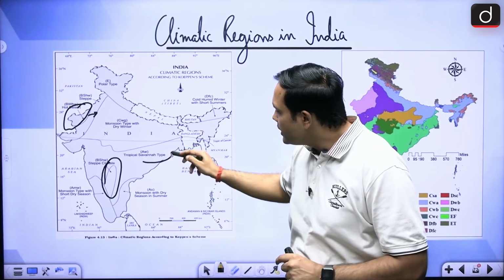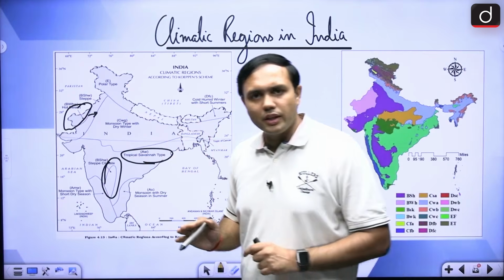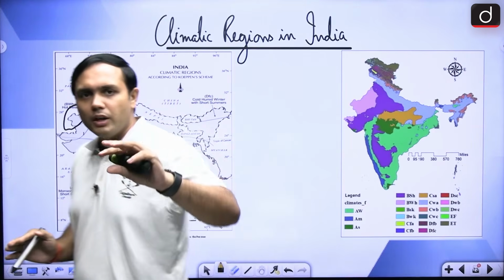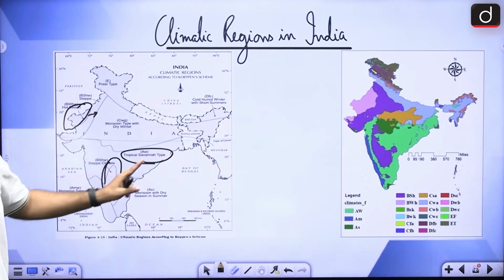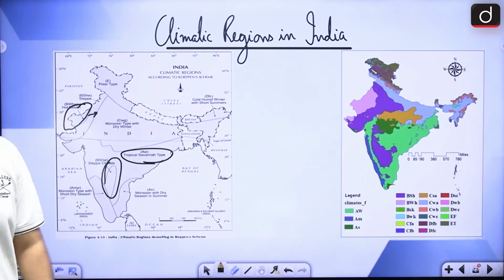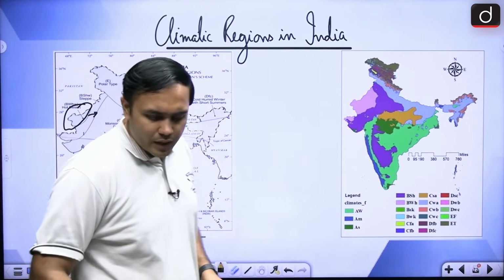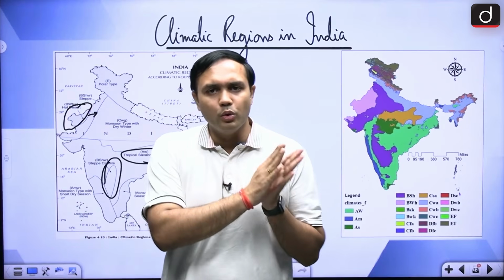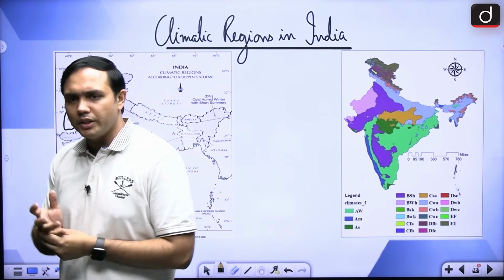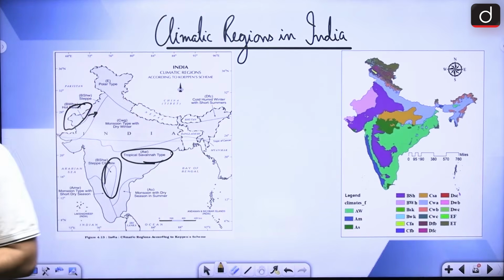Next there are tropical savannas that are seen in the next section, just below the Tropic of Cancer, but not as dry as the steppe regions. So, there is steppe as well as savanna, both seen in this particular area, right? So, these are some of the important things that you can remember. So, this covers our section with respect to climatology of both the world section, the physical geography section, as well as the Indian section. All right. Let's look at the next topic now.